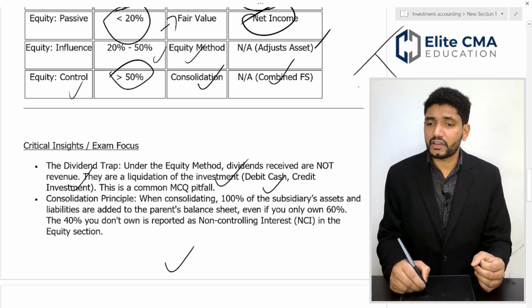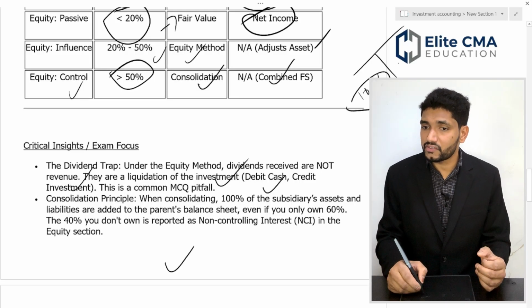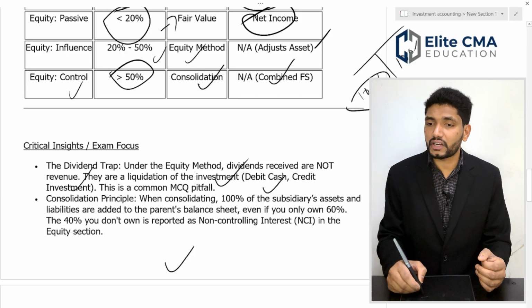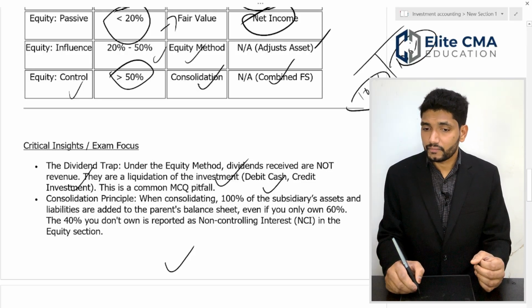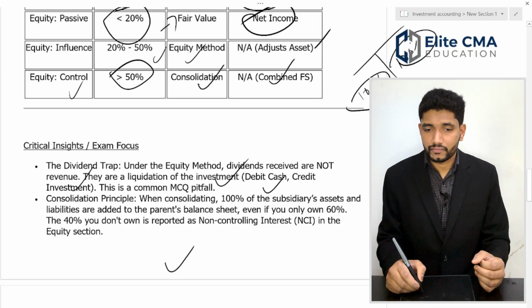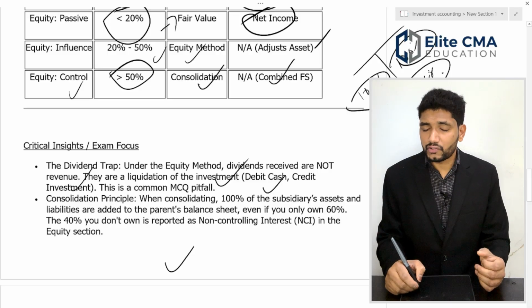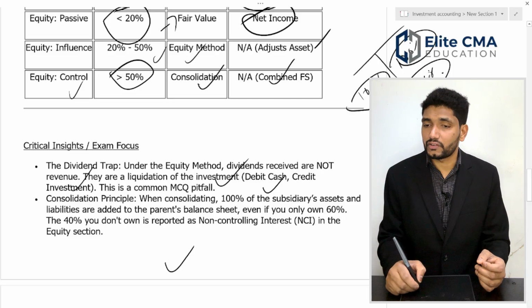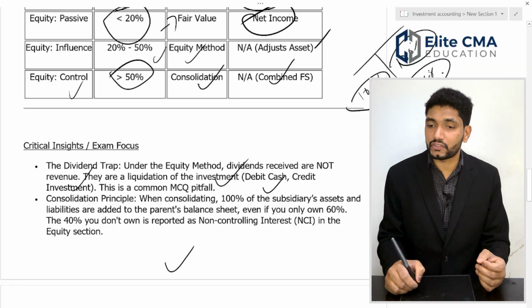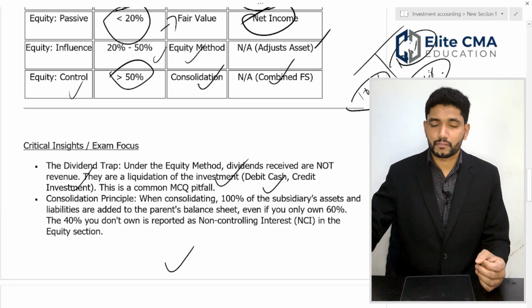So, on the asset side you consider 100% of your subsidiary's assets. On the liability side also you consider 100% of the liabilities. Then the 40% is reduced as non-controlling interest in your equity section. So, the net impact will be 60% of the assets that you own.